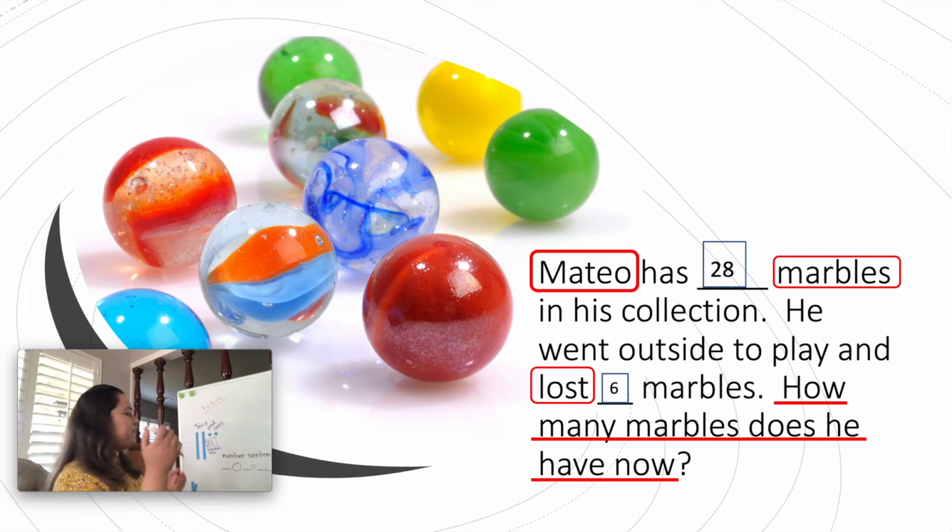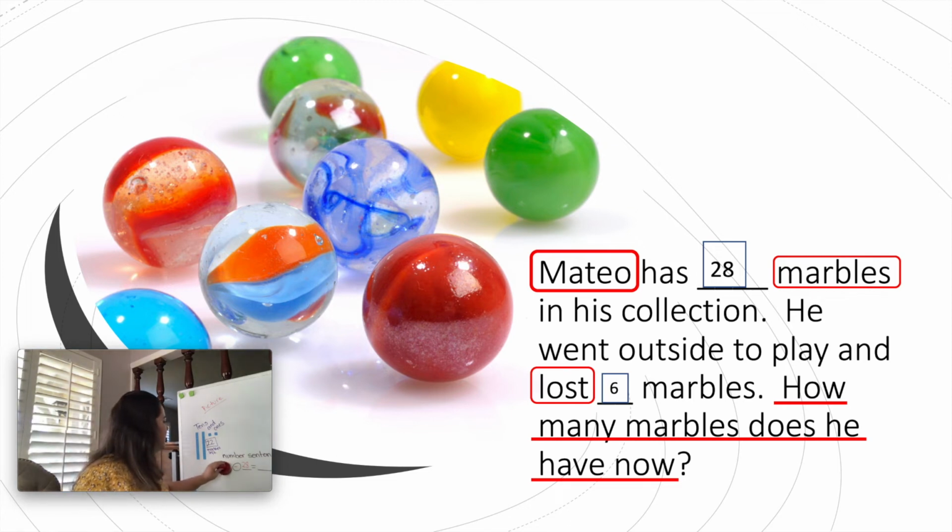So he had 28 marbles and he lost 6. Now let's see. Can I say 6 take away 28? Does that make sense if I write it? He had 6 marbles and he took away 28 of those marbles. No, right? It doesn't, because if he only has 6, there's no way he can lose 28. So we're going to go back and fix this.